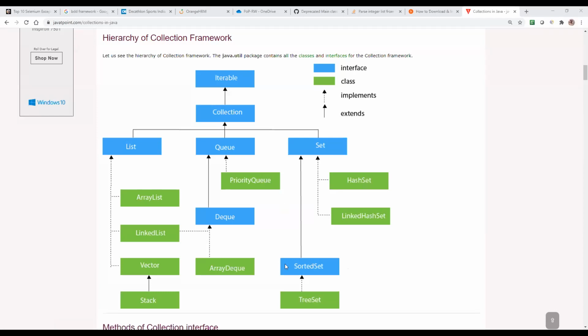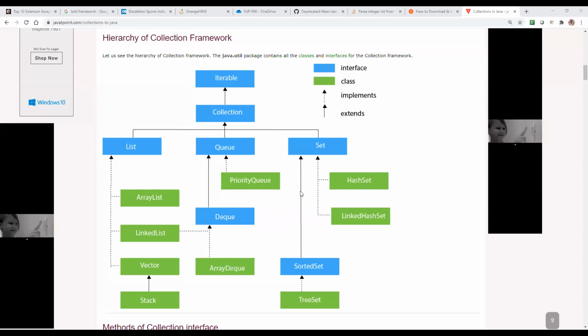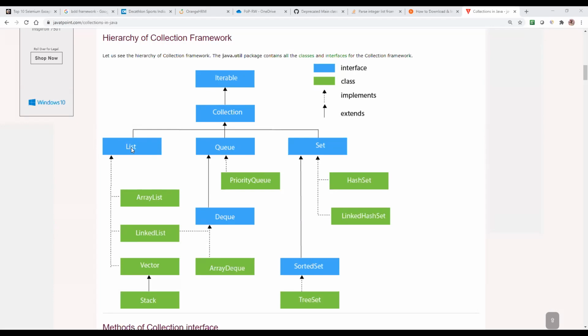This entire thing will be done dynamically. Here, the blue color things are all our interfaces: Iterable, Collection, List, Queue, Set. These are all interfaces, and also Deque and SortedSet. The remaining things are all classes. First of all, I will give a clear explanation about list, queue, and set. In collections, we have 3 types: list, queue, set.